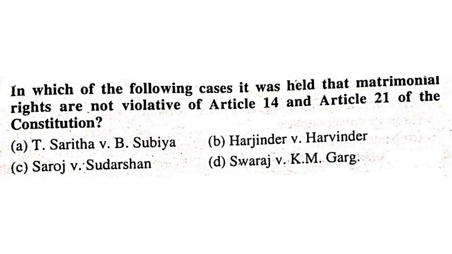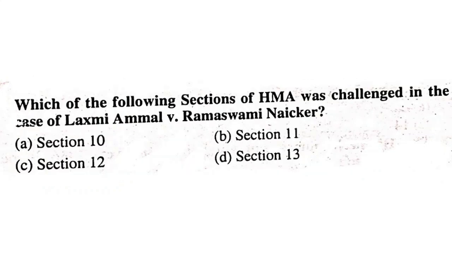In this case, it is held that matrimonial rights are not violative of Article 14 and 21 of the Constitution of India. Which of the following sections of the Hindu Marriage Act was challenged in the case of Lakshmi Ammal versus Ramaswamy Naikar? Section 10, Section 11, Section 12, or Section 13? Should be Section 11.